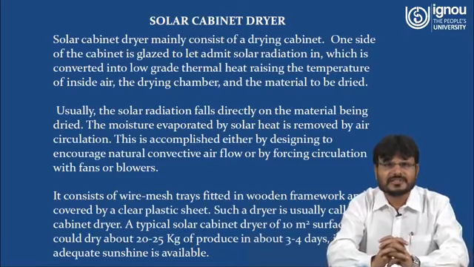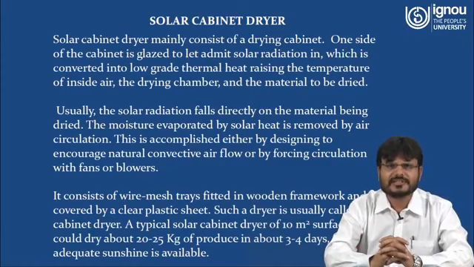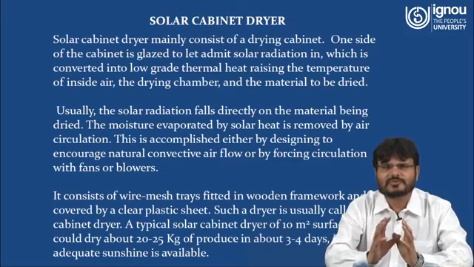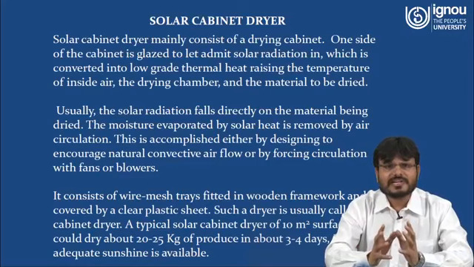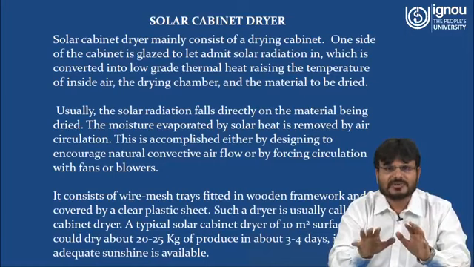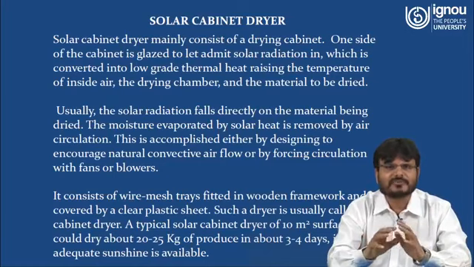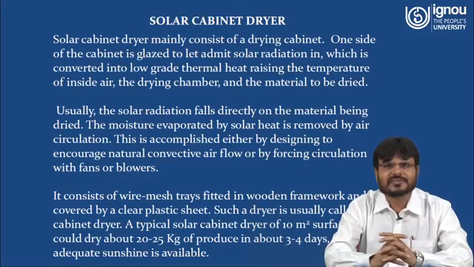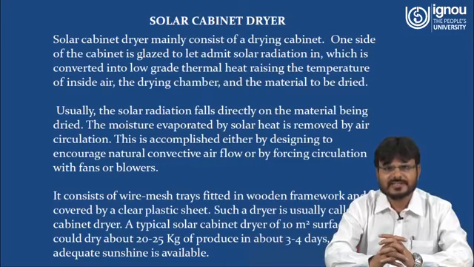Now we have to understand the solar cabinet dryer mainly consists of a drying cabinet, right? Whatever product you want to dry will be placed in the drying cabinet. One side of the cabinet is glazed. Glazed means you just cover the top of this chamber either with glazing or polythene to admit solar radiation, which is converted into low grade thermal heat, raising the temperature of the inside air, the drying chamber, and the material to be dried.